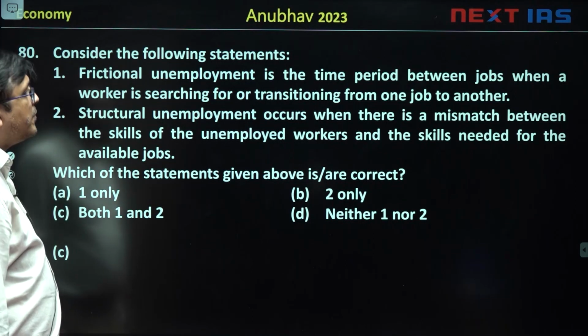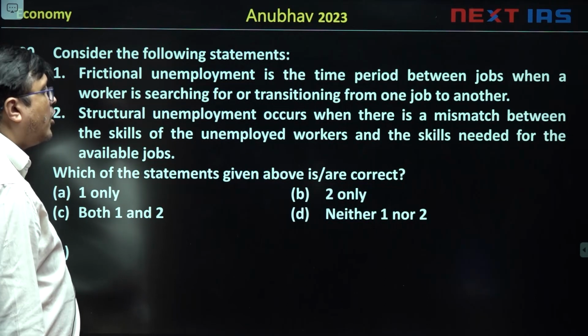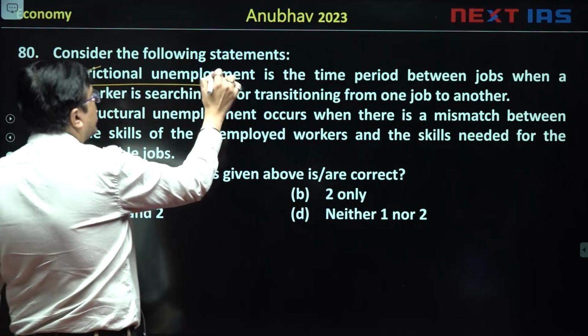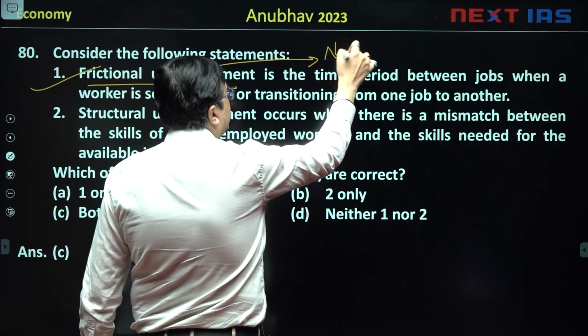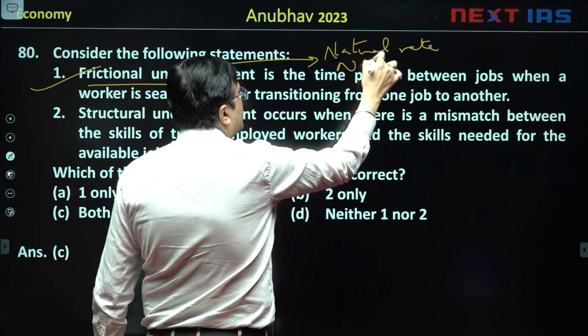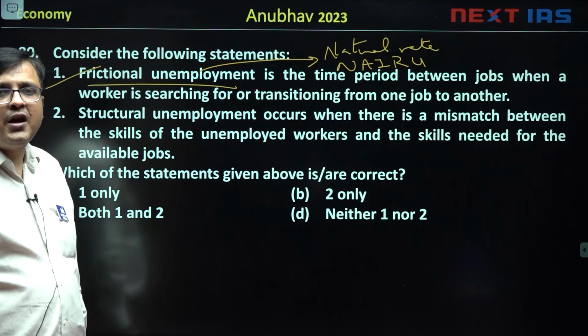Frictional unemployment is the time period between jobs when a worker is searching for or transitioning from one job to another. True. और इसी frictional unemployment को natural rate of unemployment भी बोलते हैं और इसी को नायरू भी बोलते हैं, non-accelerating inflation rate of unemployment.